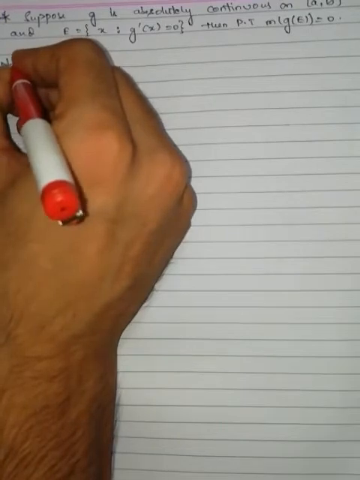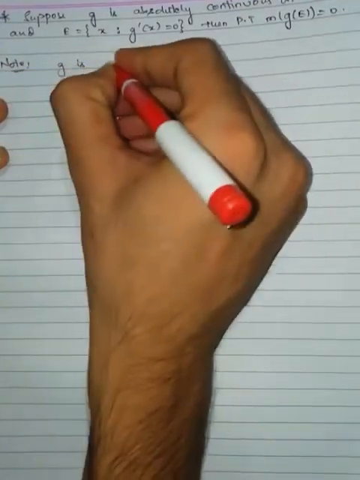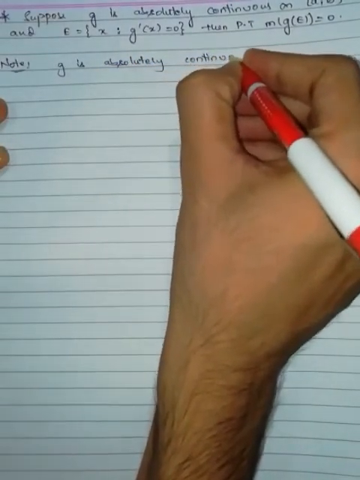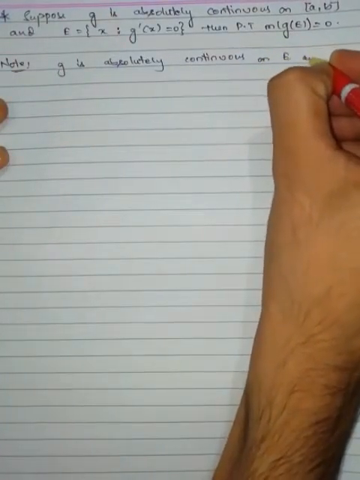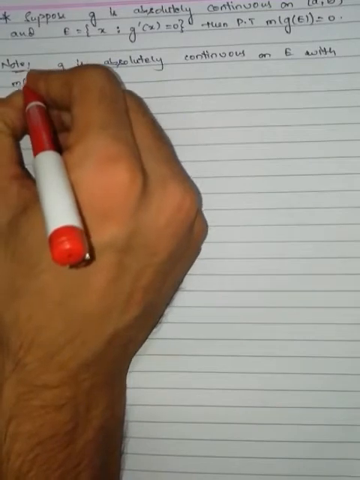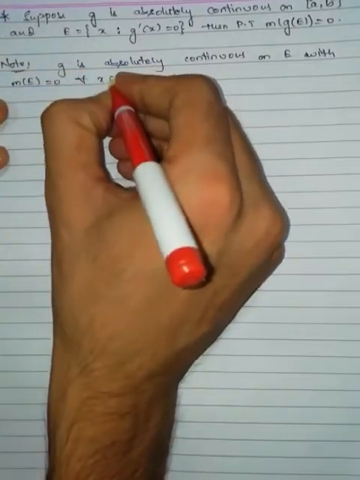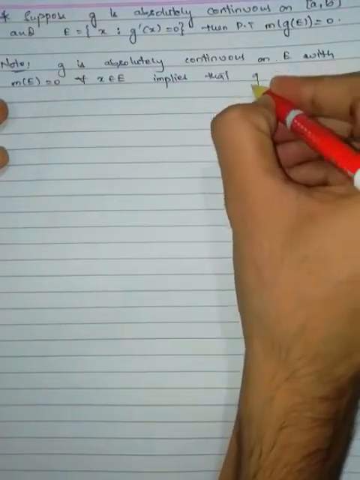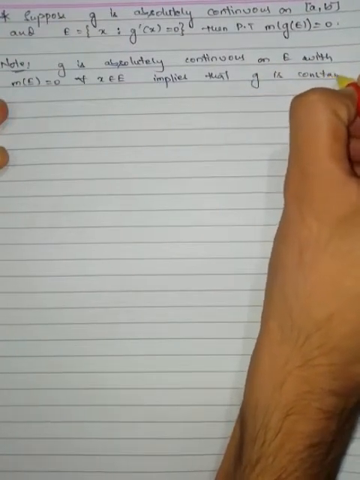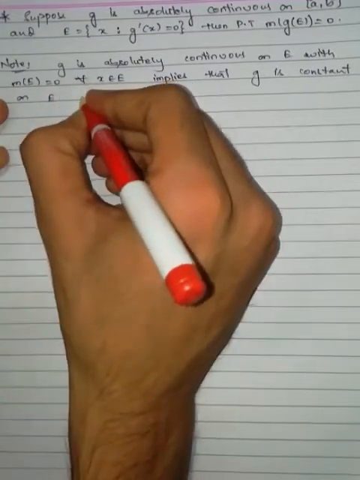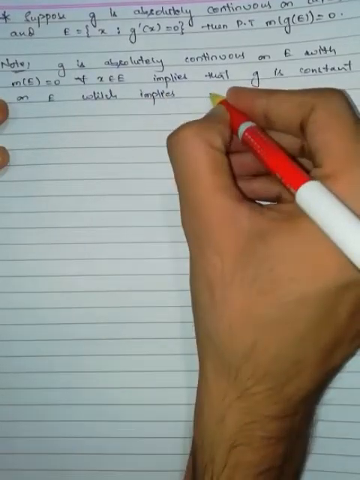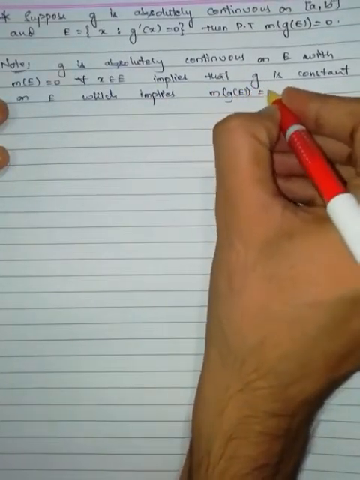Now before proving this statement, note: if G is absolutely continuous on E with measure of E equal to 0, for all x belongs to E, then it implies that G is constant on E, which implies the measure of G(E) is equal to 0.